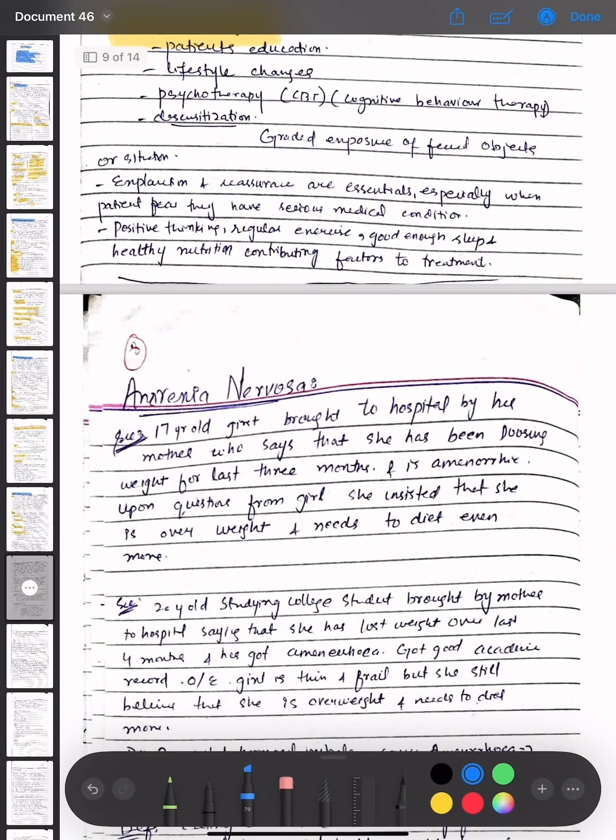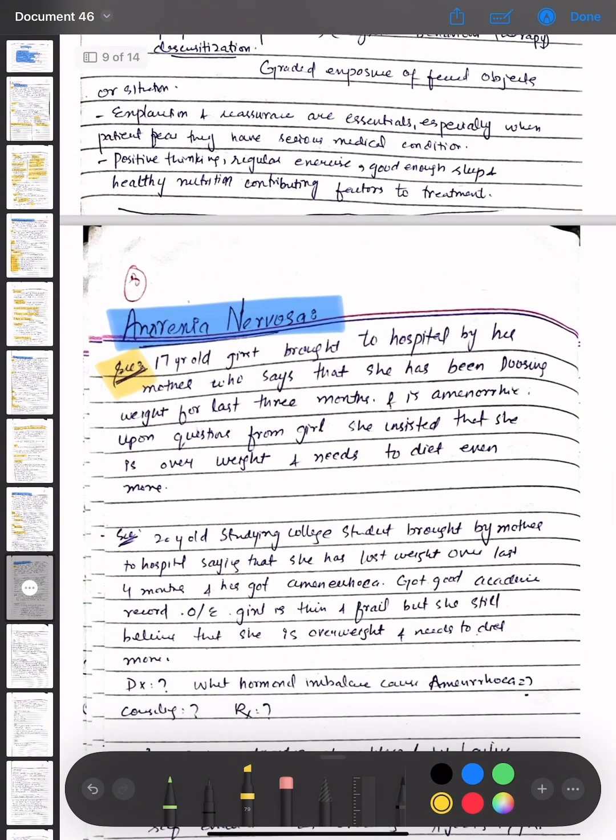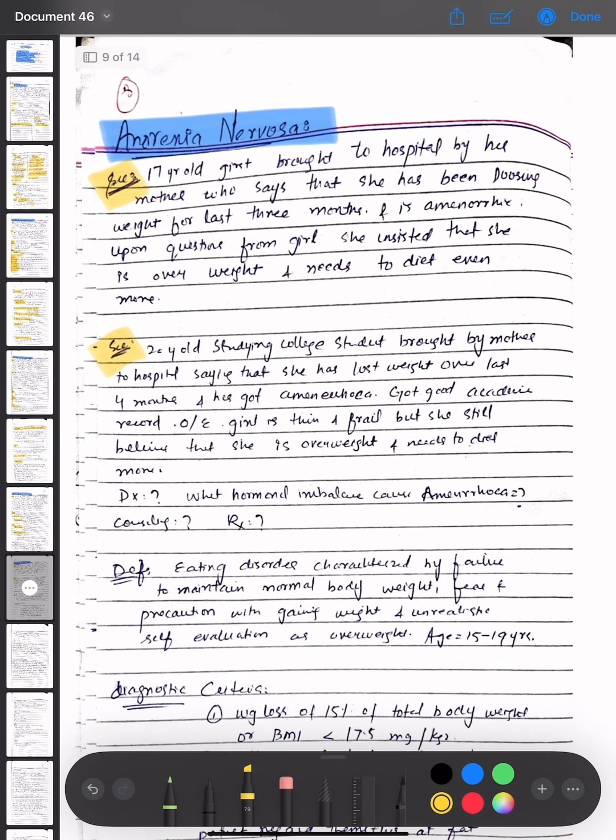Coming towards anorexia nervosa, we are having a scenario that there is a 17-year-old patient brought to the hospital by her mother, who says that she has been losing weight for the last 3 months and is amenorrheic. Upon questioning, the girl insisted that she is overweight and needs to diet even more. Another scenario is a 20 years old college student brought by her mother to hospital saying that she has lost weight over the last 4 months and has amenorrhea. She has a good academic record. On examination, the girl is thin and frail, but she still believes that she is overweight and needs to diet.